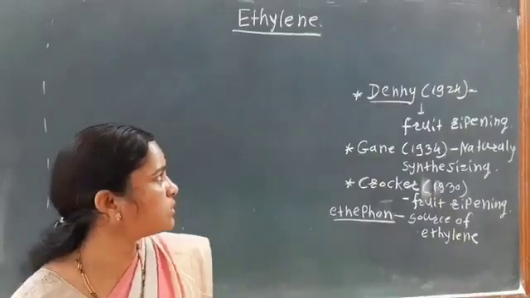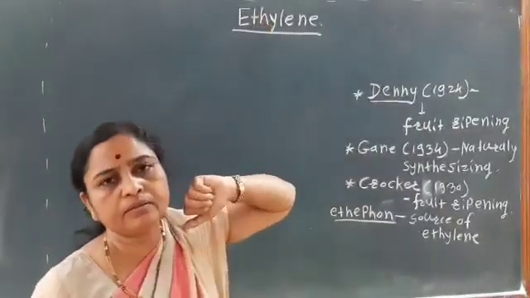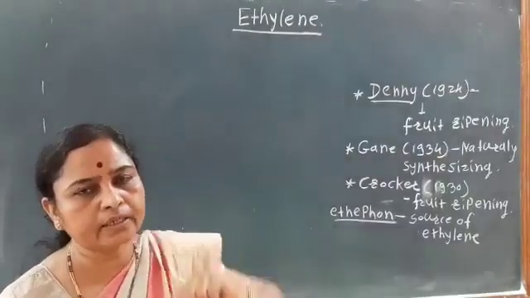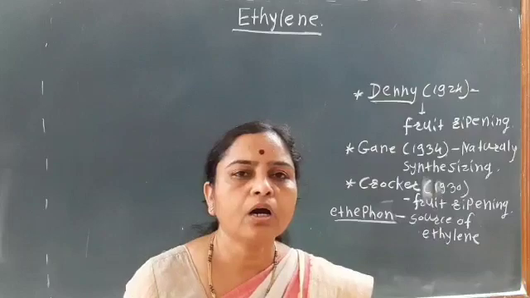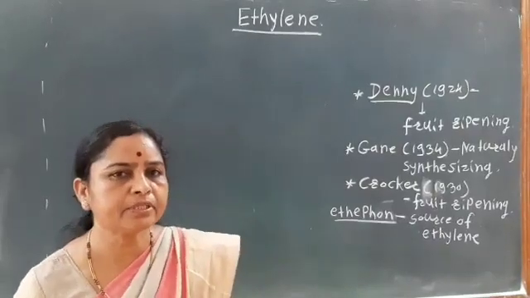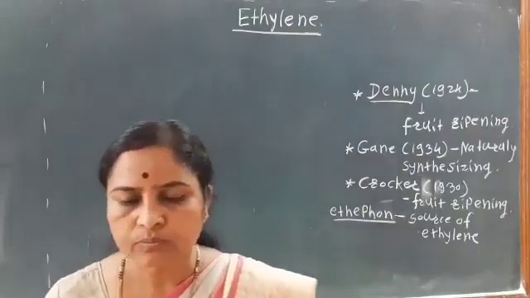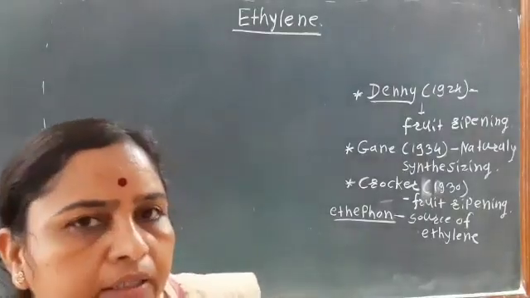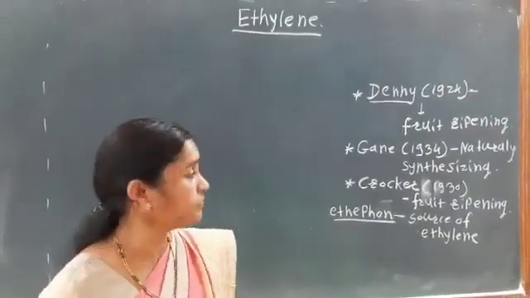Today we are going to see the next plant hormone, that is ethylene, and also abscisic acid. Ethylene and abscisic acid are the growth inhibitors. First we see ethylene, and then abscisic acid.